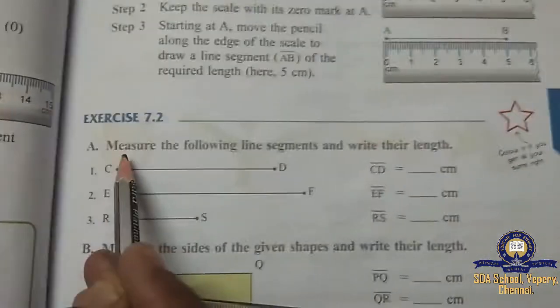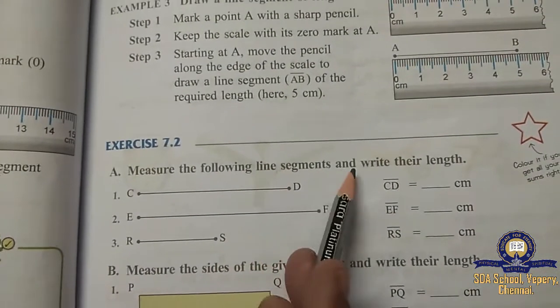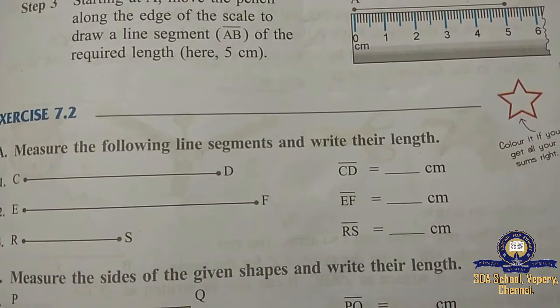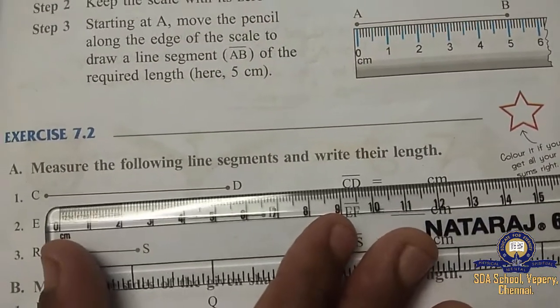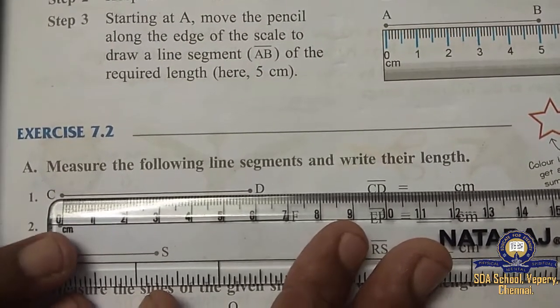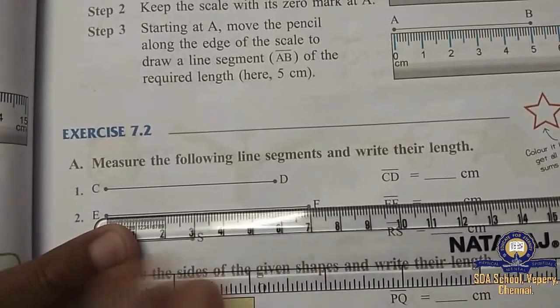Okay, children? See here. In 7.2, measure the following line segments and write their length. You have to measure and write the length. Children, you can measure; don't copy what I am doing. You can measure by yourself. See, here C and D is given.